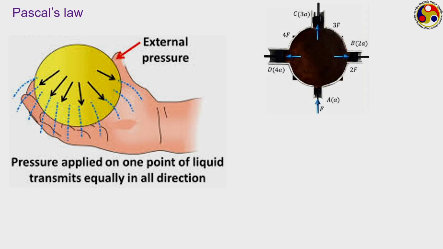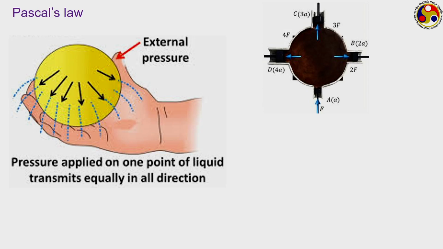Like a very simple situation, here you are having a sphere. Just consider the sphere to be extremely small, so that the pressure remains uniform throughout the entire body of the sphere, and now there are 4 outlets, each having a different area.